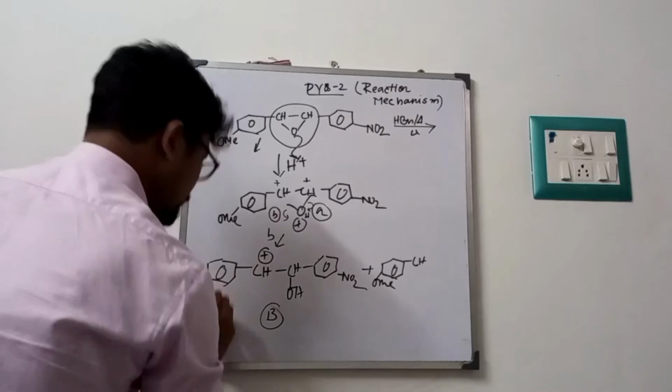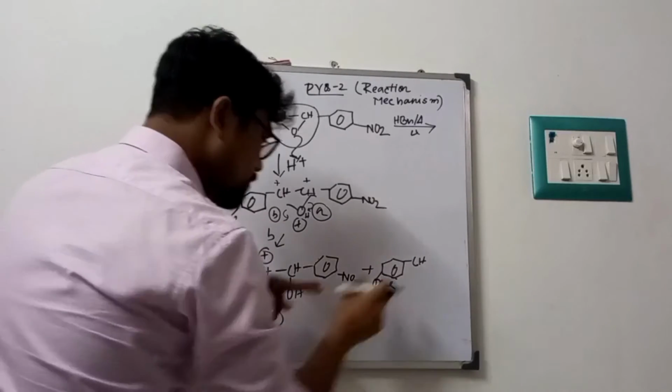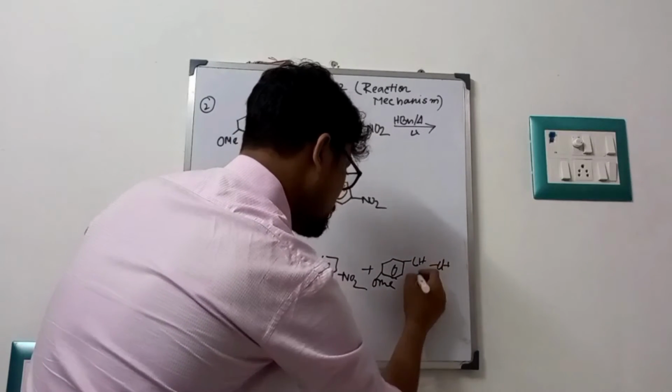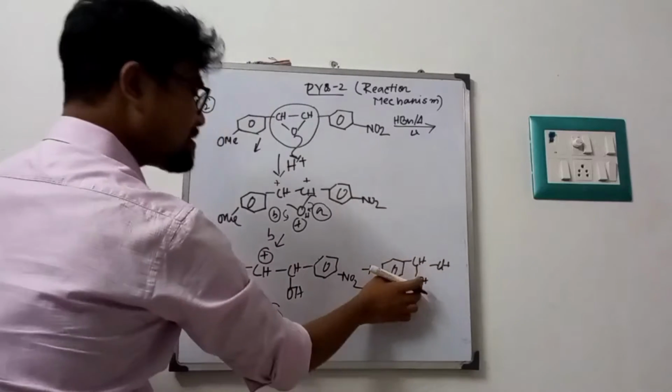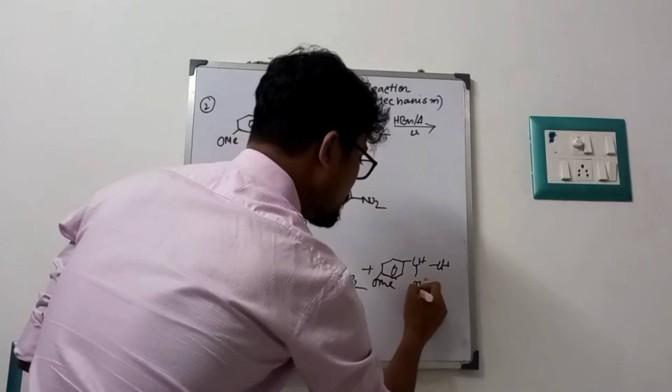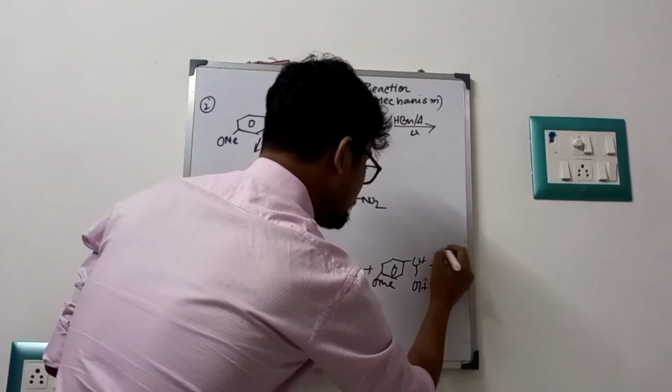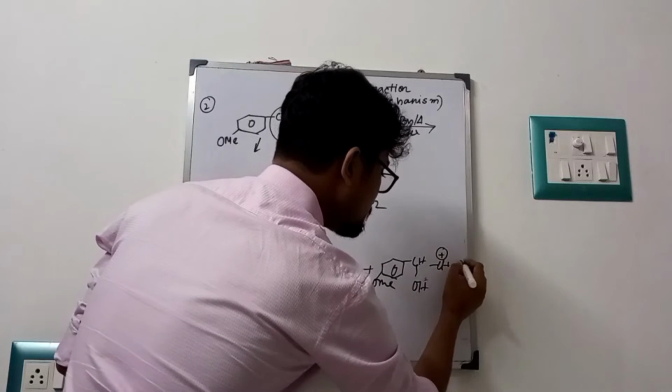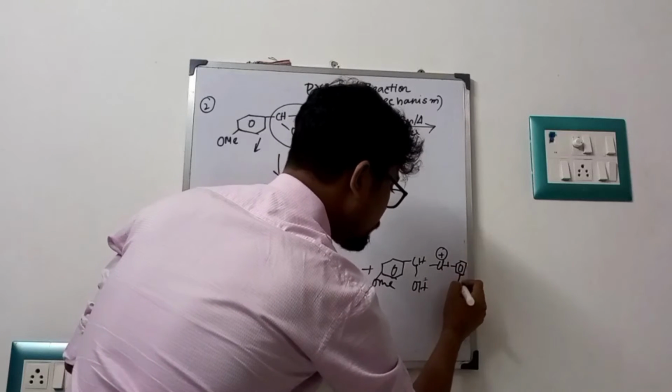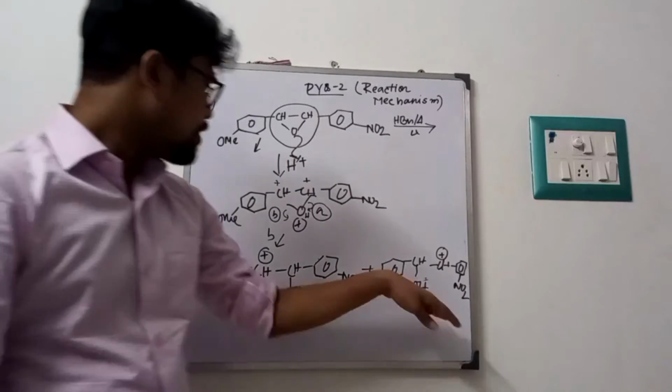Sorry, I forgot to write OMe. This is OMe. Now OH will form, and on this carbon we get a positive charge over here. This is NO2, that is nitrobenzene.